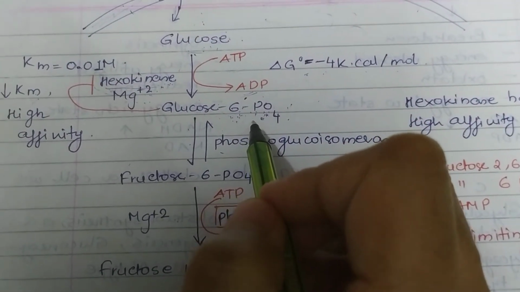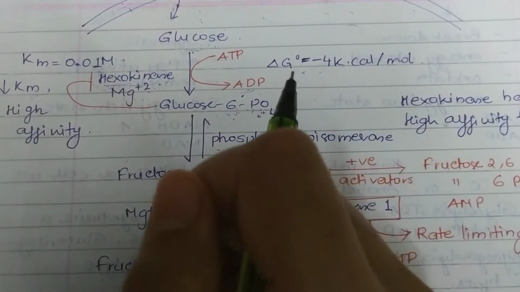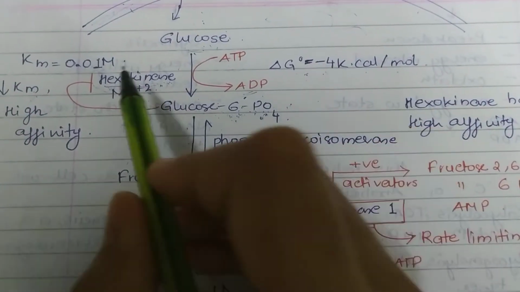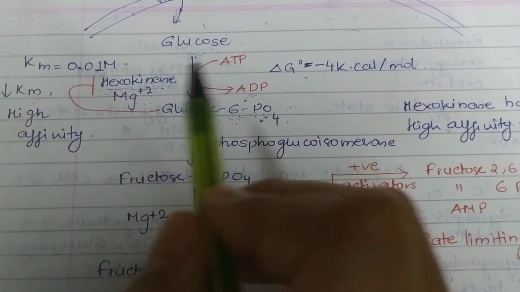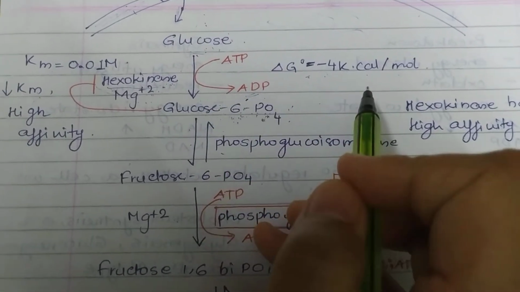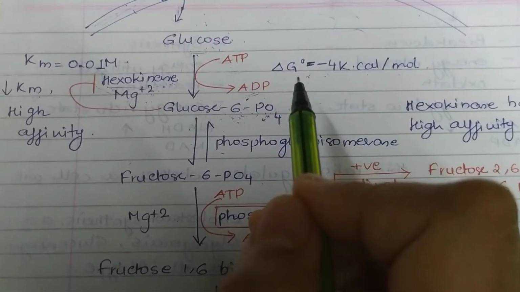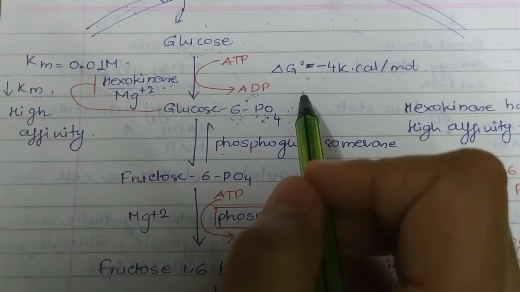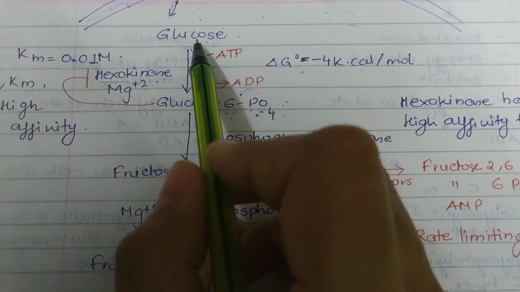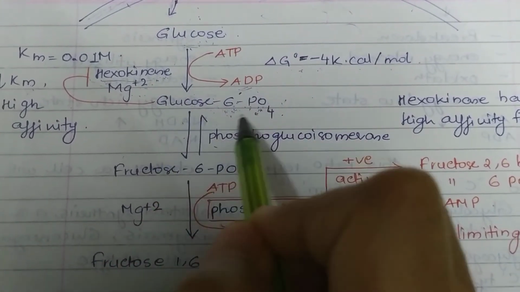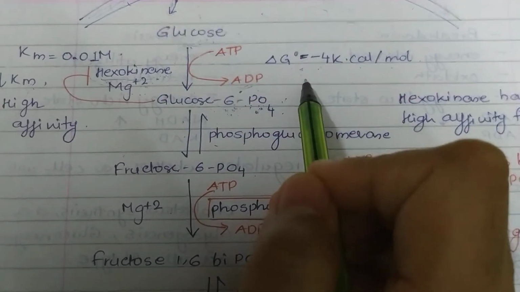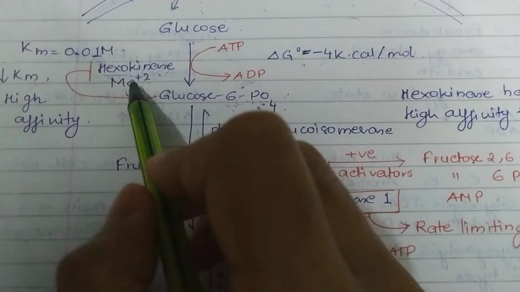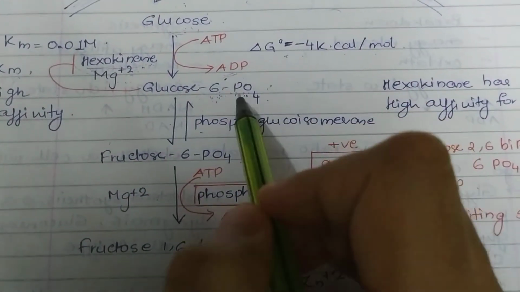On the other side, inside a liver, to convert glucose to glucose 6 phosphate, instead of hexokinase, there is another enzyme which is known as glucokinase. So this glucokinase will be found only inside the liver cells, the hepatocytes, and inside the liver cells, glucose will be converted to glucose 6 phosphate with the help of glucokinase and not hexokinase, whereas in rest of the other cells you will find hexokinase. So this was the first reaction.